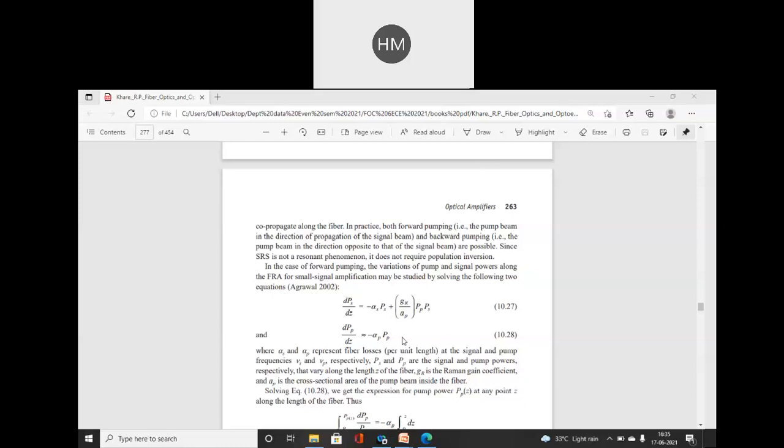We have seen signal degradation, absorption loss and all. So these are the fiber losses per unit length. Alpha s is for the input signal, and p defines your pump frequencies. Ps and Pp are the signal and pump powers. And this GR is the Raman gain coefficient. Ap is the cross-sectional area of the pump beam inside the fiber. You can write these as equations 10.27 and 10.28.